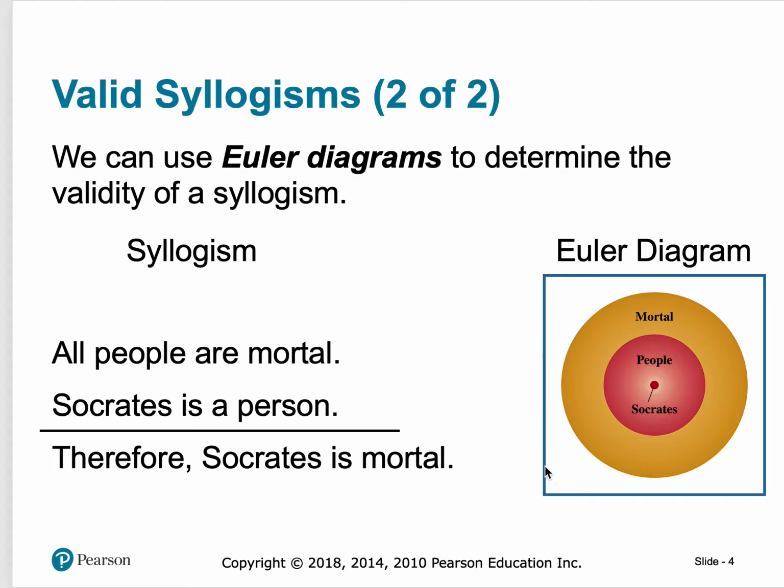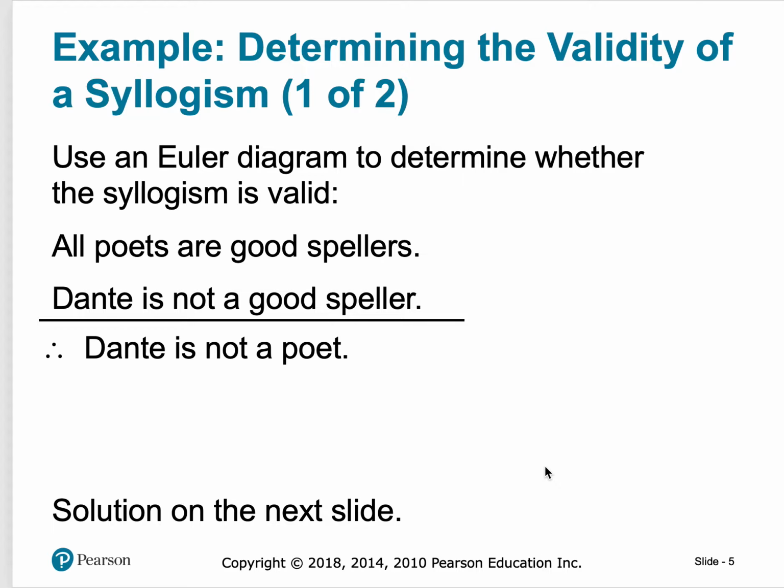What does this look like? Euler diagrams look similar to set diagrams, but you'll notice they have circles inside of other circles, instead of circles overlapping. So if I say all people are mortal, and Socrates is a person, therefore Socrates is mortal. And so I'm using that statement to evaluate the syllogism.